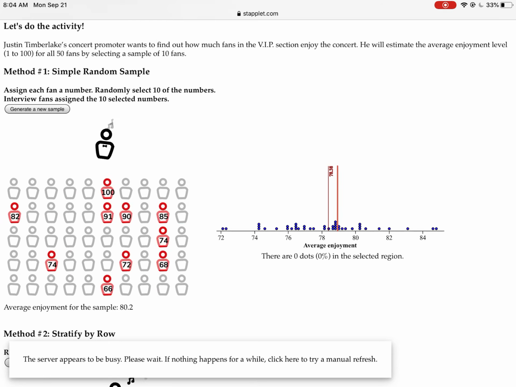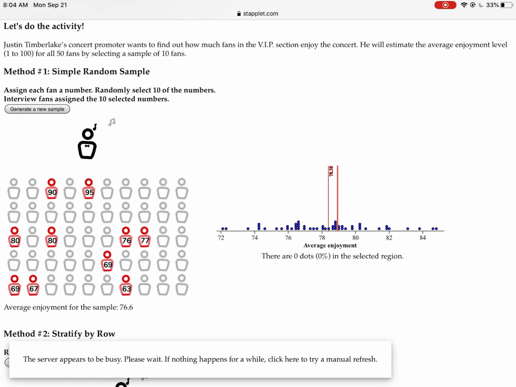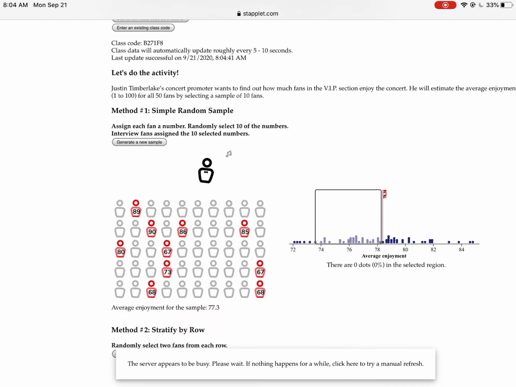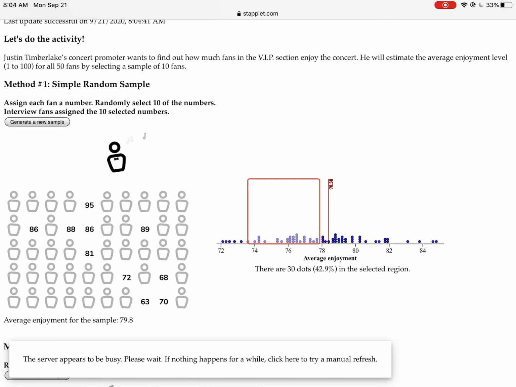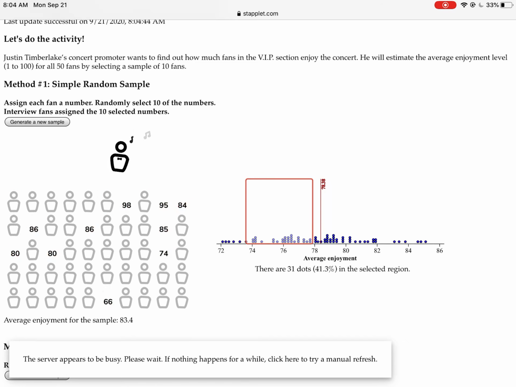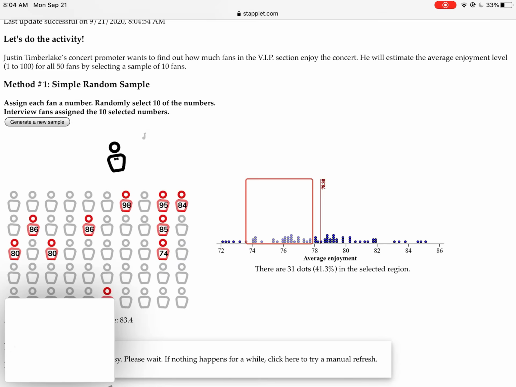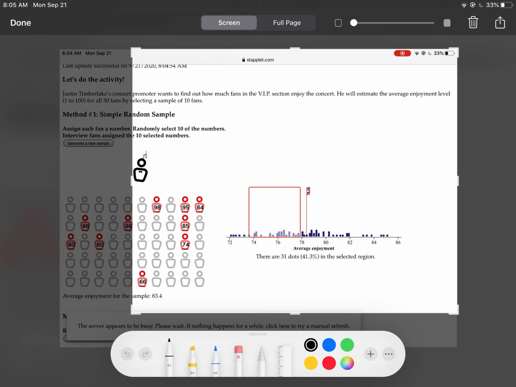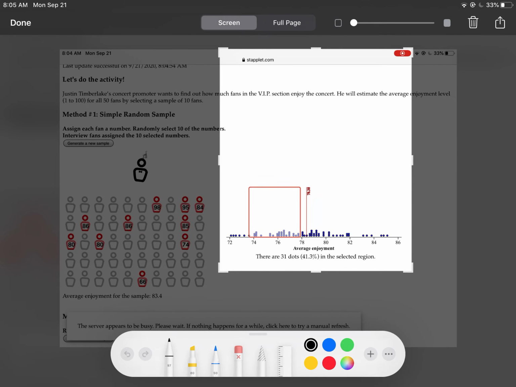And what you'll notice is the more you do it, hopefully you'll notice a pattern here. One, you get a range. You notice that some of your data, or your statistics rather, are kind of bunching up in a specific area. It gives you some observations here. There are 31 dots in the selected region. So what you're going to do is once you get a lot of dots, just take a picture of it. Take a screenshot of it. And you can include that screenshot on your worksheet.